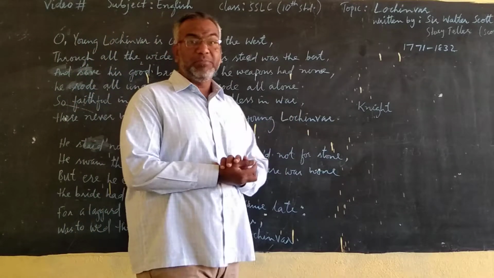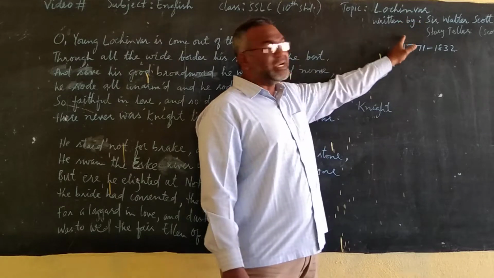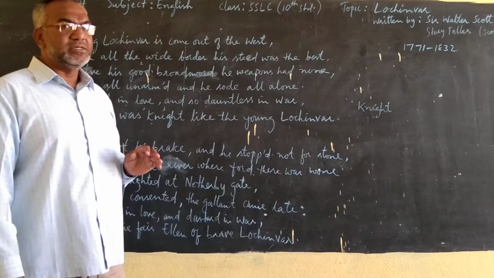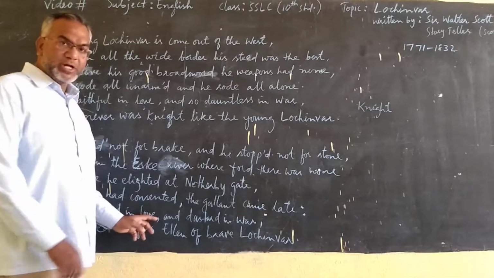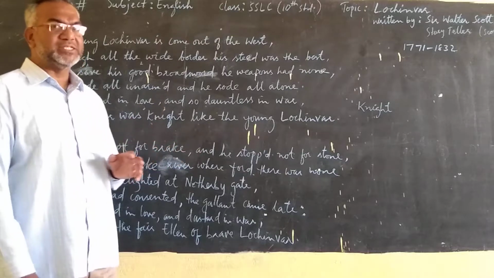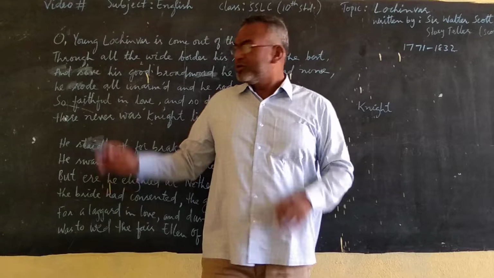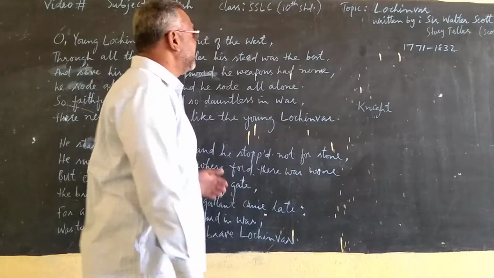What is the name of the poem? Name of the poem is Lochinvar, written by Sir Walter Scott. There are 8 stanzas in this poem. I have written 2 here. Every video will explain 2 stanzas. Today I am explaining 2 stanzas. In the next video 2 more will be explained.